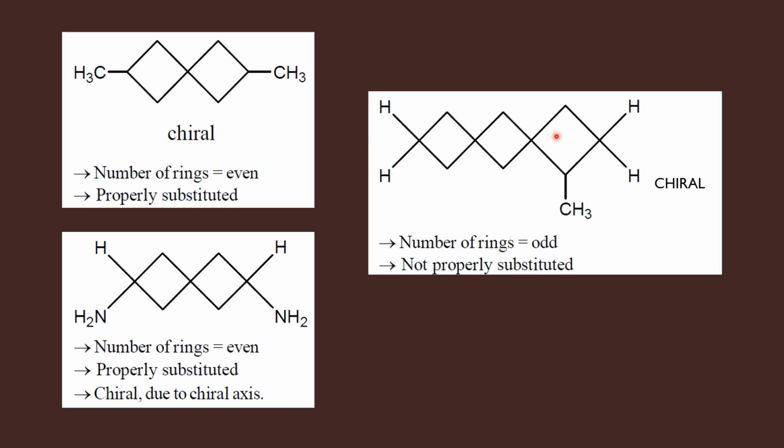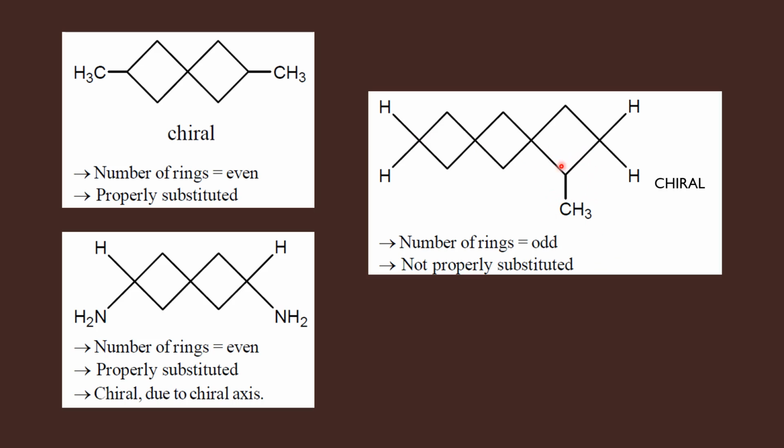Once you have odd number of rings, one of the rules is violated, so the molecule is not a chiral spirane, but this molecule is still chiral, not because it is a chiral spirane, but because it has a chiral carbon here.